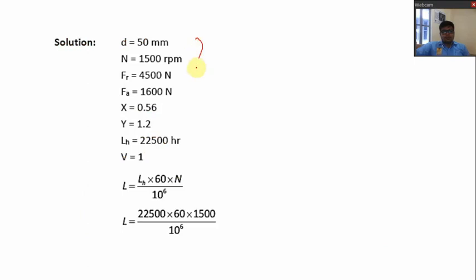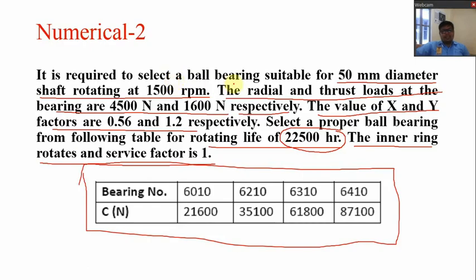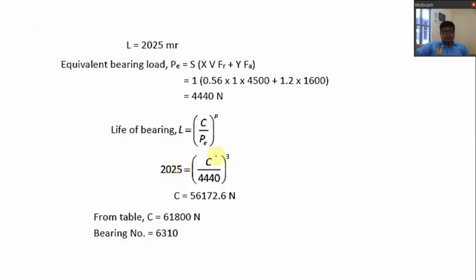So first of all, let us write down the given data. Now what do we have to find out here? We have to select the bearing out of this table. For selection of bearing, what is required? The value of C, and to find the value of C we will use the same equation which we used in the last numerical.